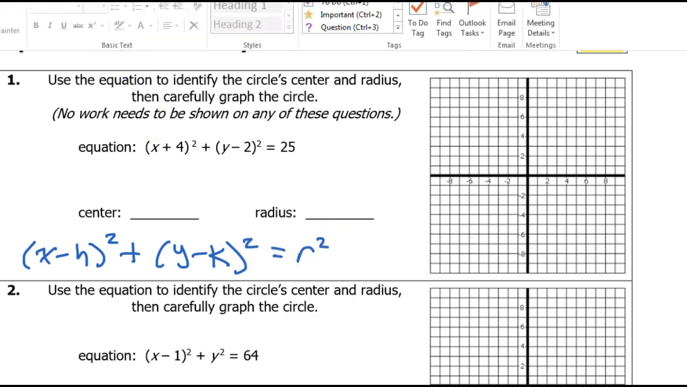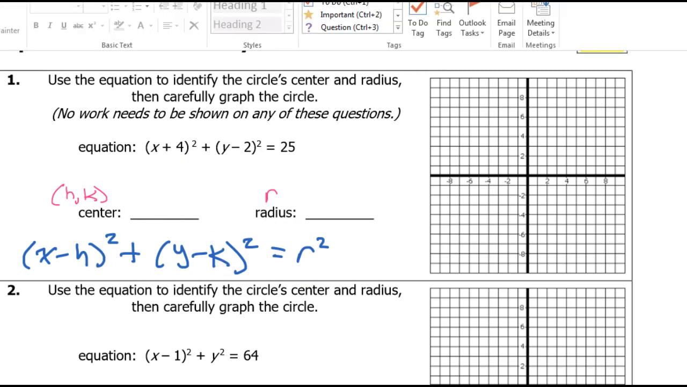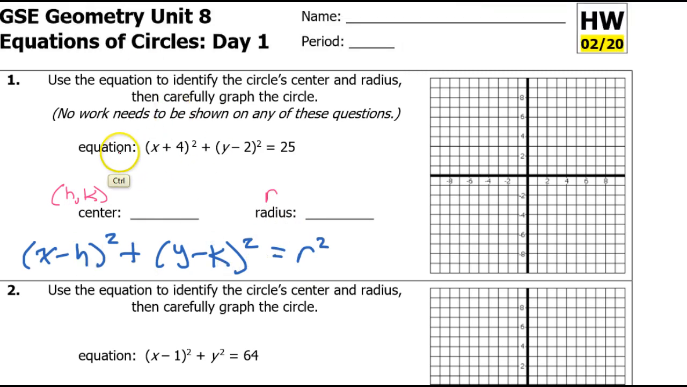In this form, the h and the k are the center of the circle. So the center of the circle is (h, k), and the radius, of course, is r. So what that means is when you're looking at a problem that's written in standard form, this first number is going to be the h. It's the first coordinate of the center.